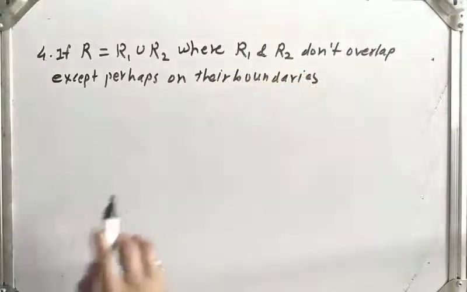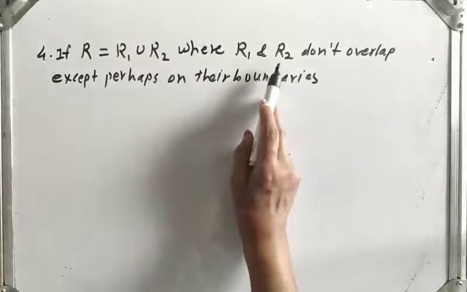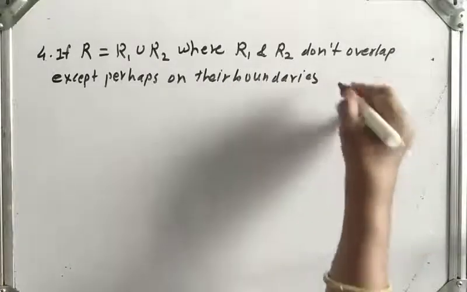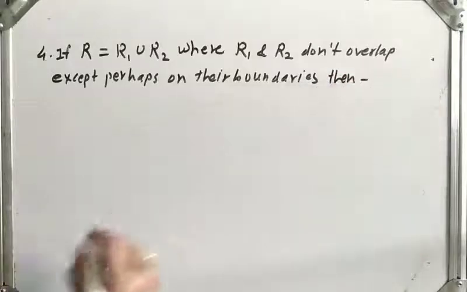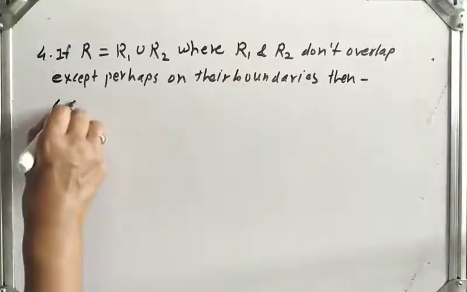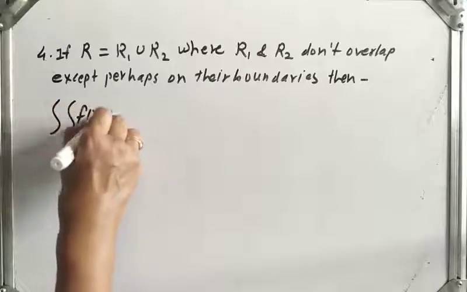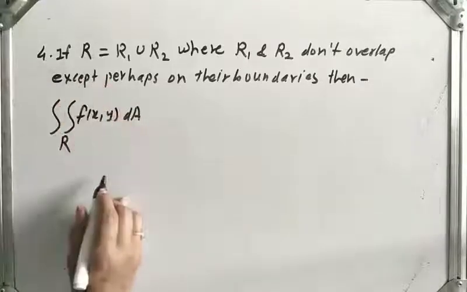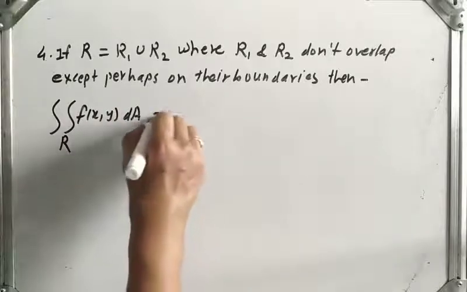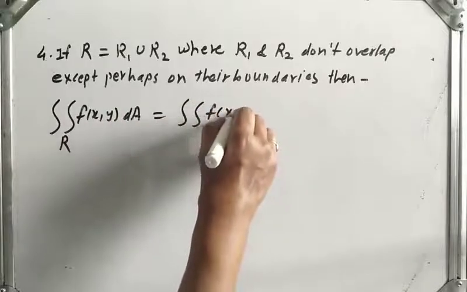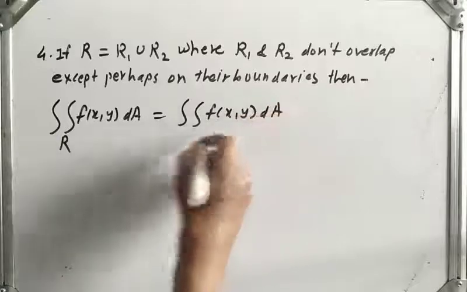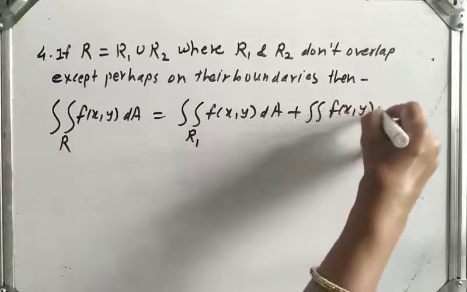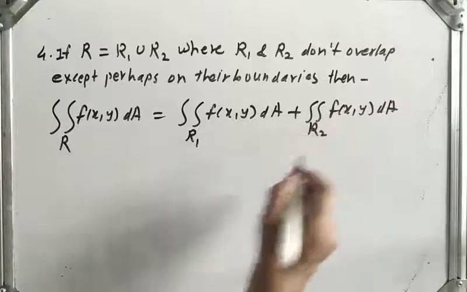Means these regions don't overlap, but maybe they overlap on their boundaries. Then the double integral of f of x y dA over this region R is the same as the double integral of f of x y dA over R1 plus the double integral of f of x y dA over R2.